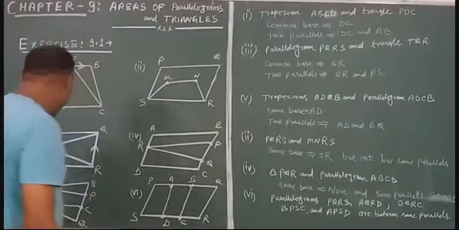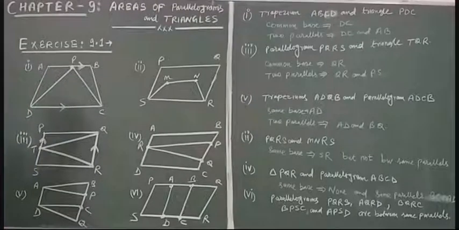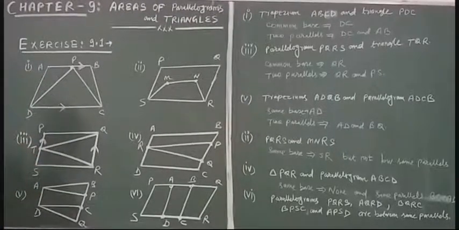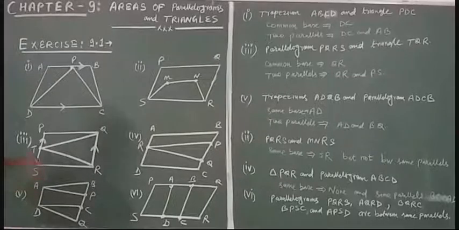Now just look at part number 5th. This parallelogram, or you can say this trapezium ABQD, seems to be a trapezium, and this one ABCD. Just look at their bases.